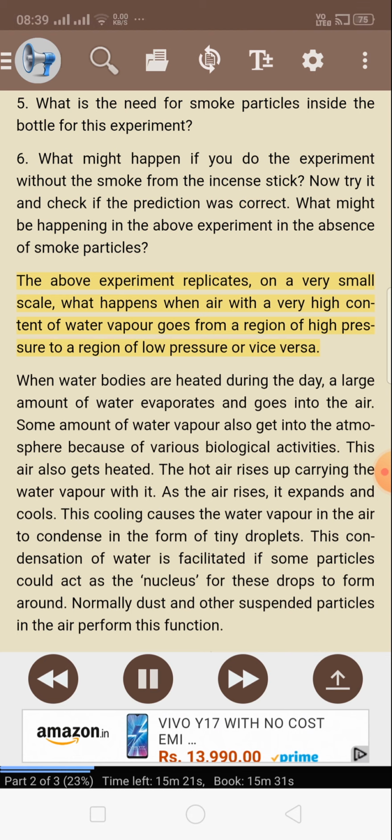The above experiment replicates, on a very small scale, what happens when air with a very high content of water vapor goes from a region of high pressure to a region of low pressure or vice versa. When water bodies are heated during the day, a large amount of water evaporates and goes into the air.